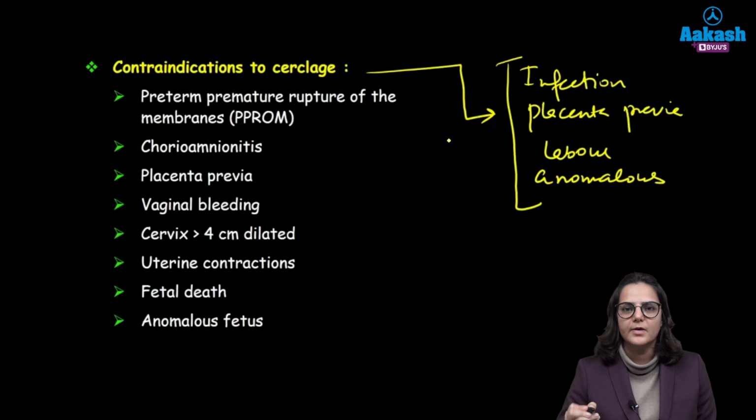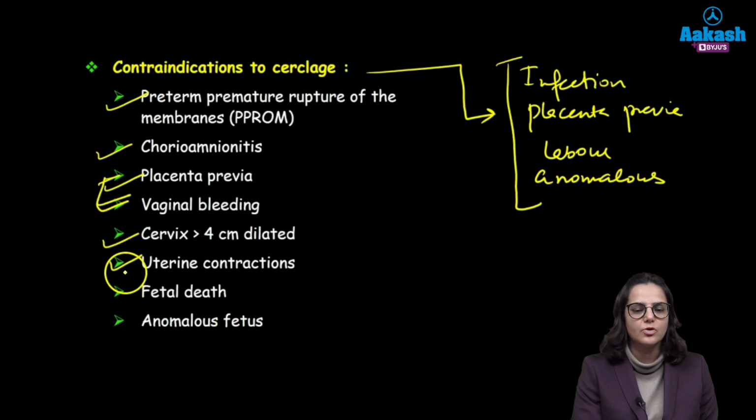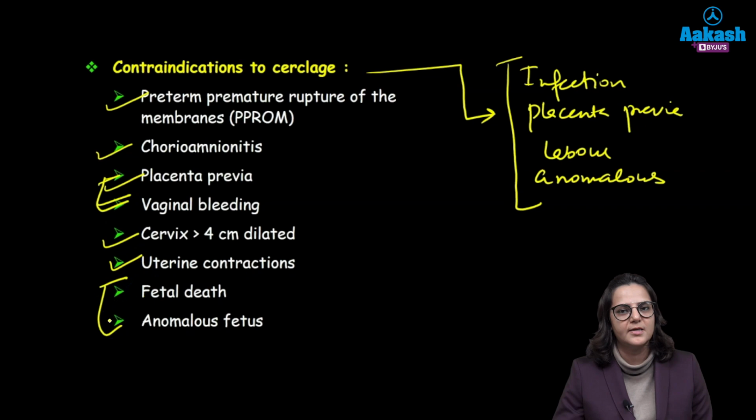Infection: preterm premature rupture of membranes can have infection, chorioamnionitis, as the name suggests. Placenta previa, vaginal bleeding, cervix more than 4 cm, gone into labor, having uterine contractions, or the baby is anomalous or there is fetal death. In these patients, cerclage is contraindicated.